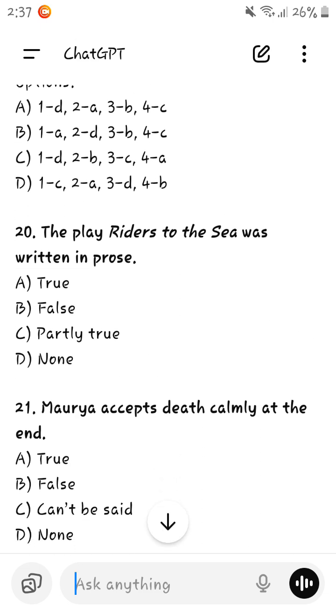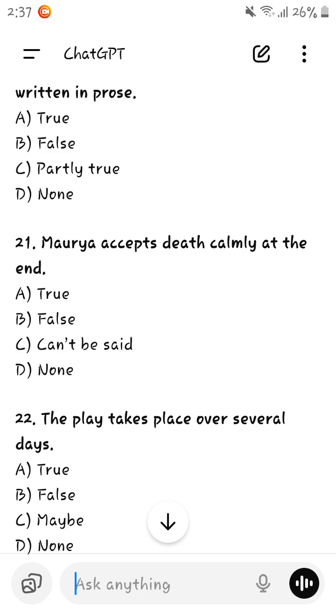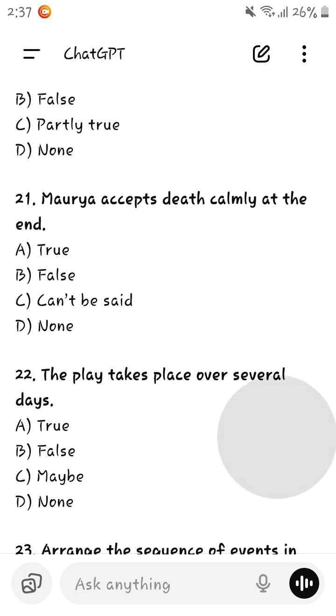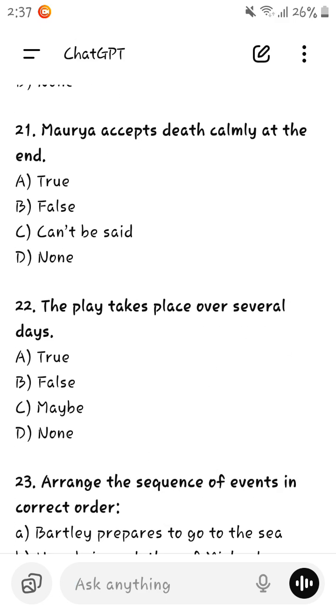The play Riders to the Sea was written in prose. The play Riders to the Sea was not written in prose. None. Moria accepts death calmly at the end. Yes. She accepts it calmly at the end because no man could leave, right?